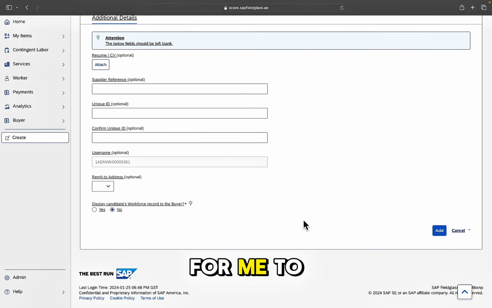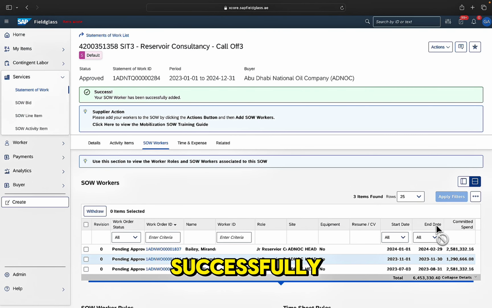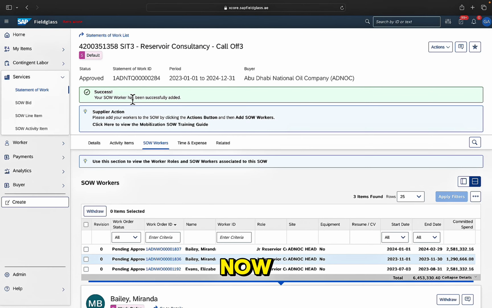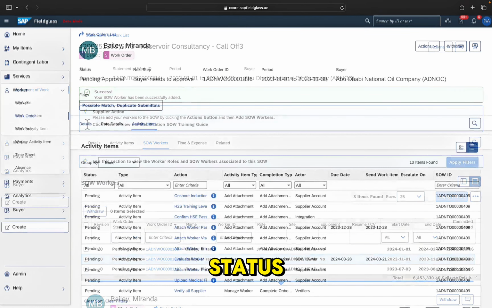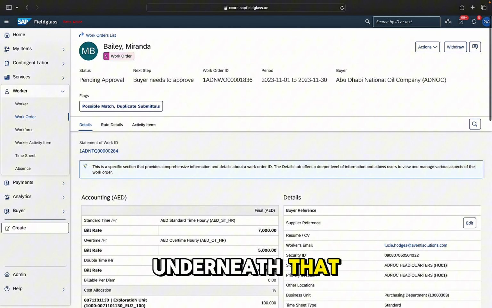There's nothing further for me to populate at this stage, so I can select Add, and then I am presented with a confirmation that the worker has been added successfully. And we can see here that now the contractor is in a pending status for the assignment dates applicable to this call-off agreement. Underneath that, we're able to scroll down and see further details about the roles and the rates that are assigned and associated with this call-off agreement.